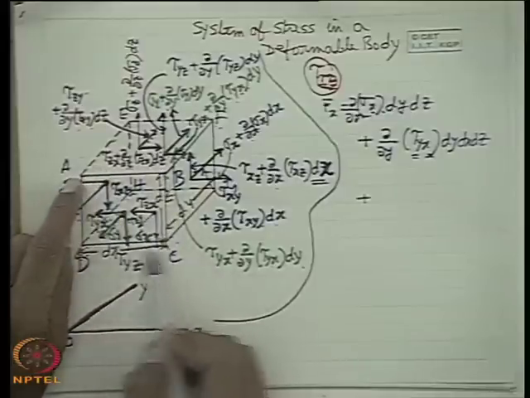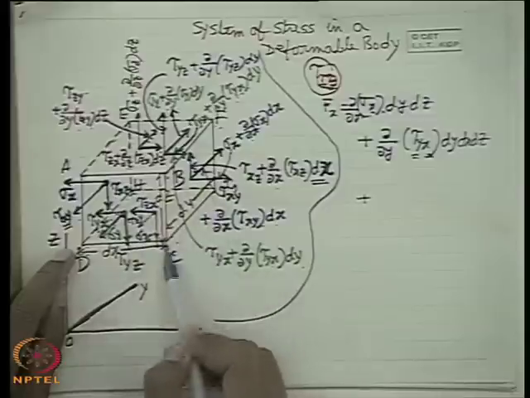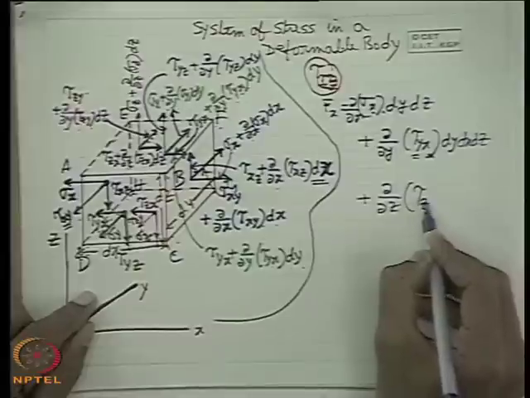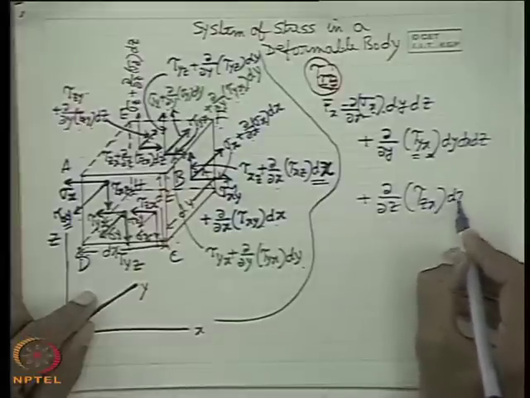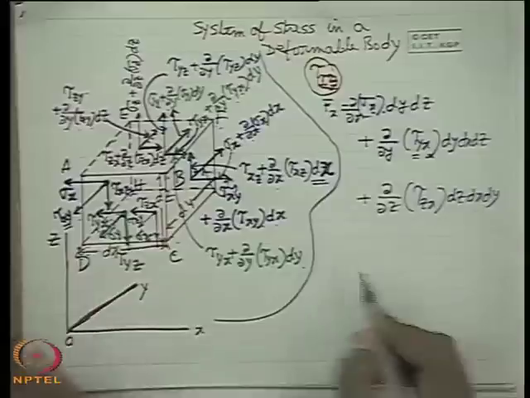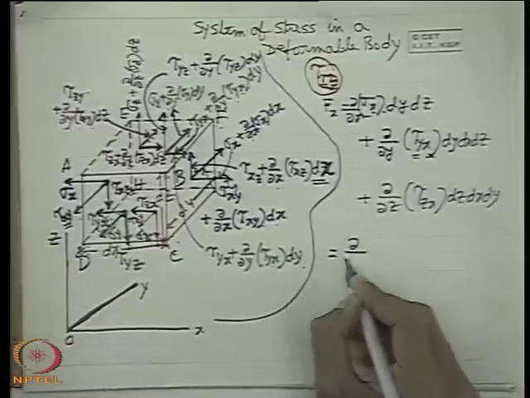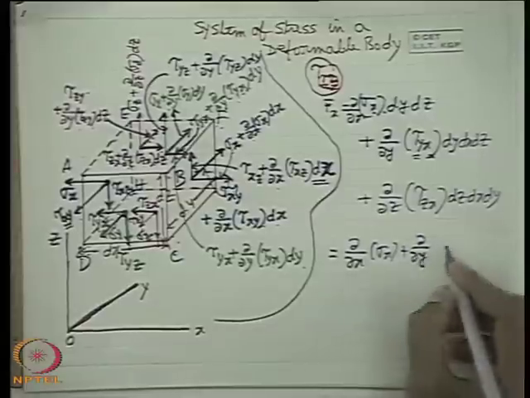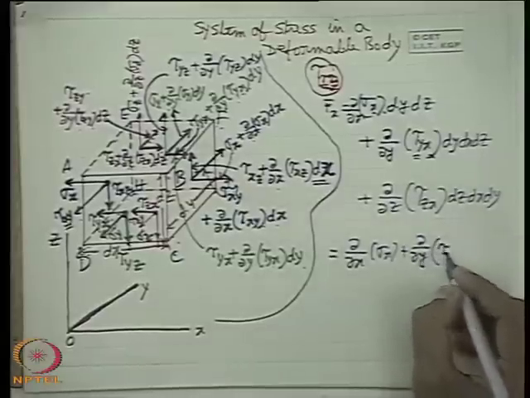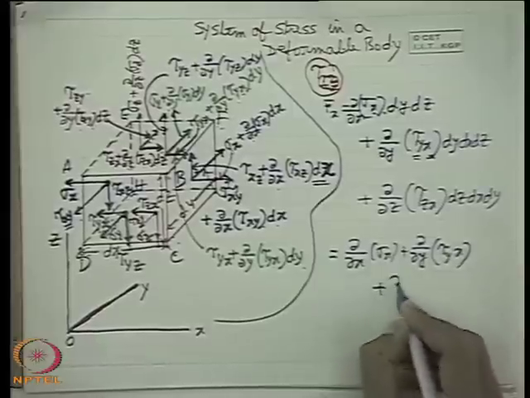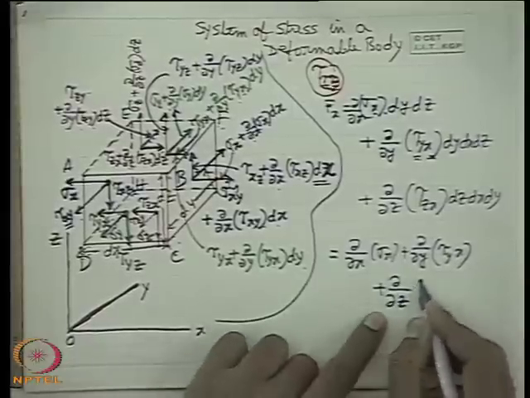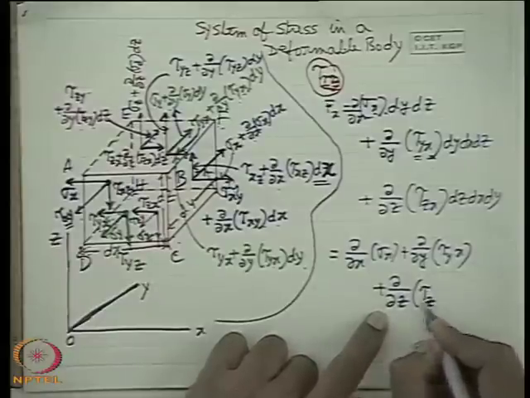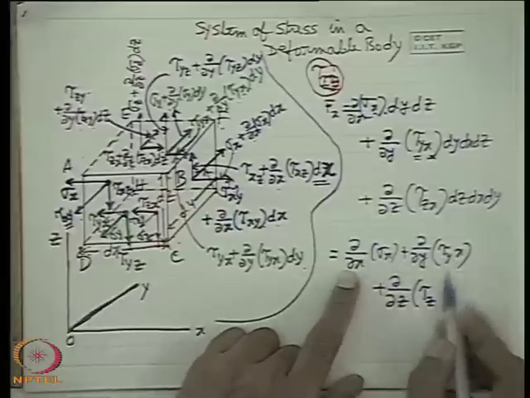Of course, this will be multiplied with the area, that means dx dy. That means this will ultimately give rise to ∂τzx/∂z dz dx dy. It is very simple to remember that ∂σx/∂x plus ∂/∂y, that means change with y. What is that? The x direction force but in the y plane. So whenever there is a differential ∂z, it has to change with respect to z. That means the force will be in the z plane, but it is in the x direction. Always we are writing in the x direction.